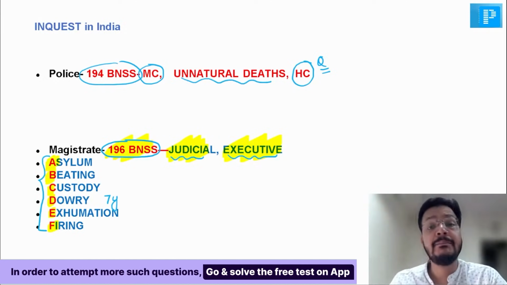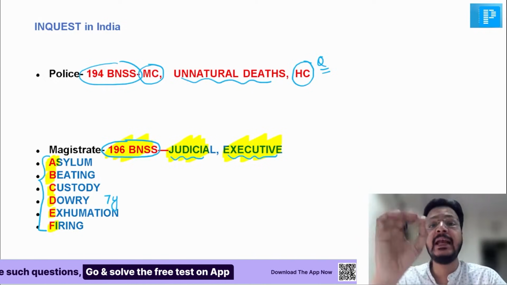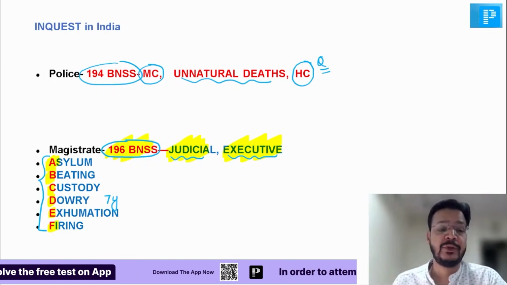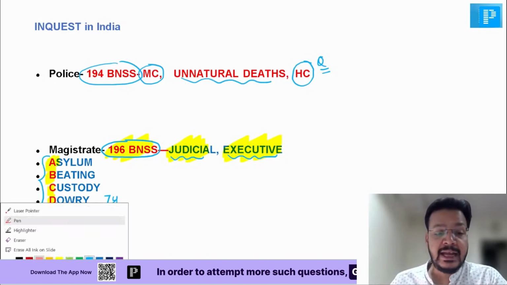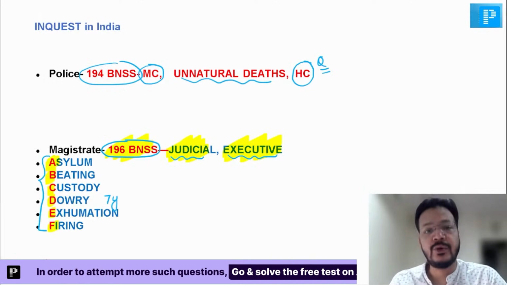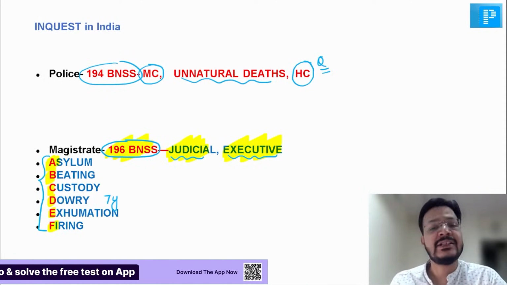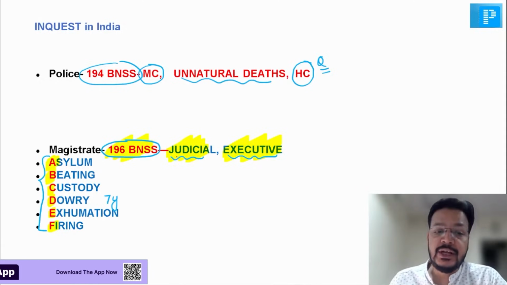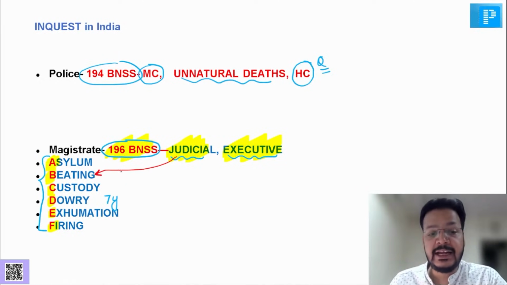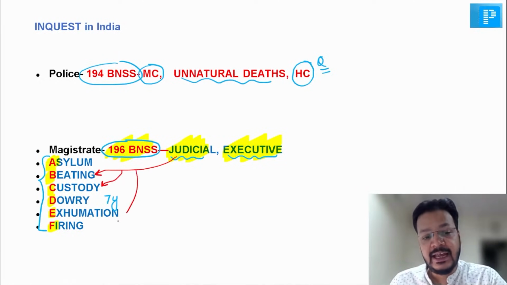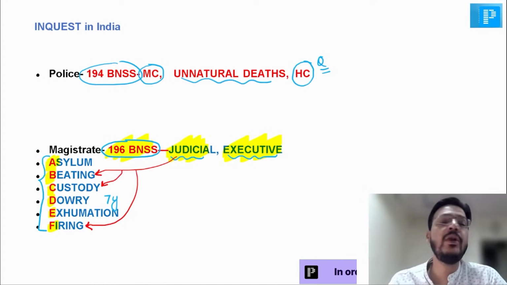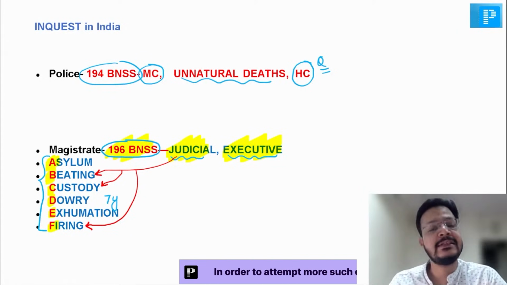My dear friend, here magistrate inquest comes in action. A, B, C, D, E, F. Now there may be a judicial magistrate, there may be executive magistrate. What are the executive magistrate? Examples are DM, SDM or Tehsildar. Judicial magistrate are for police beating, for police custody, and for police firing. For all remaining cases, it would be executive magistrate.